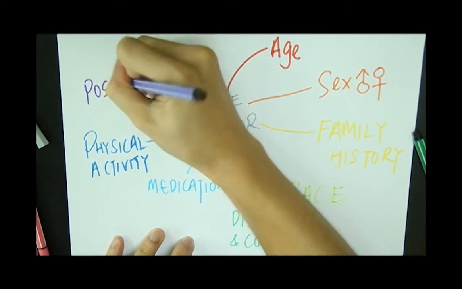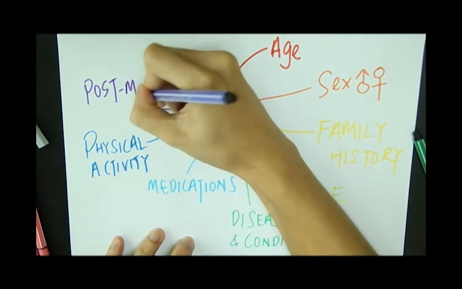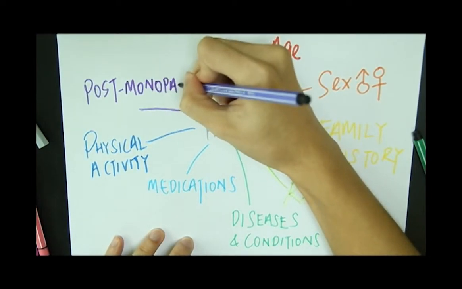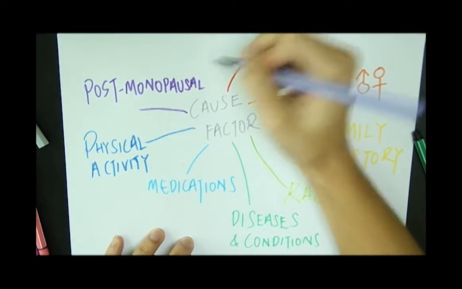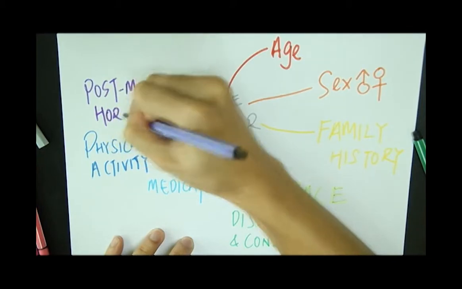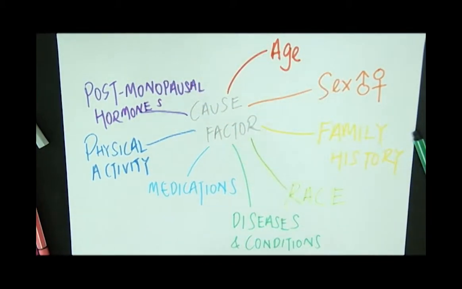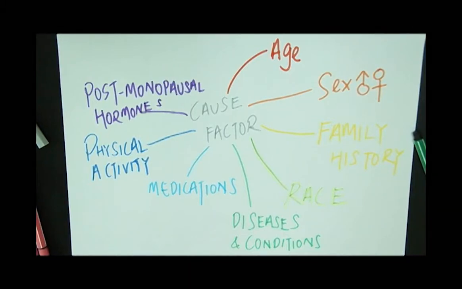Postmenopausal hormones and osteoporosis. Postmenopausal hormones can contain different hormones that are similar to the female reproductive hormones, estrogen and progesterone. After menopause, a woman's body stops making those hormones in large quantity. Estrogen is especially important in osteoporosis prevention because it can reduce bone loss and increase bone density.